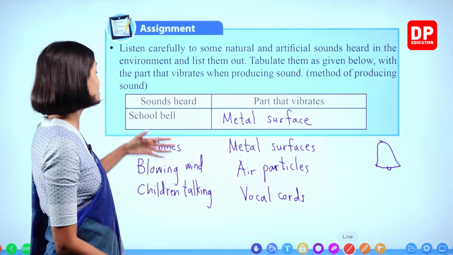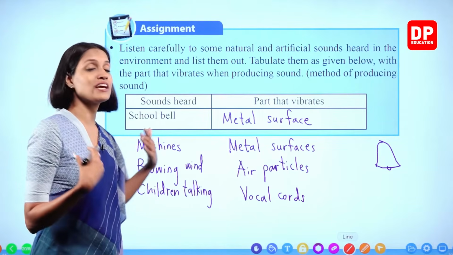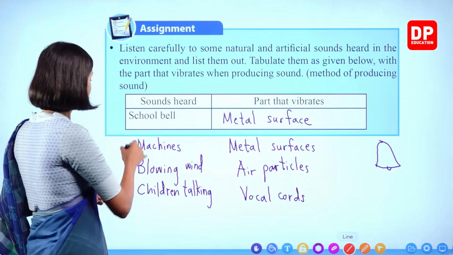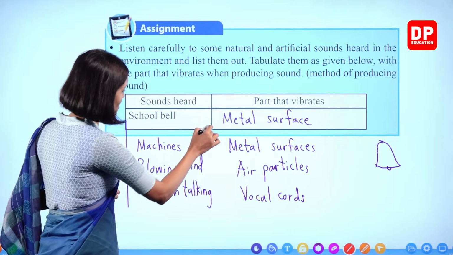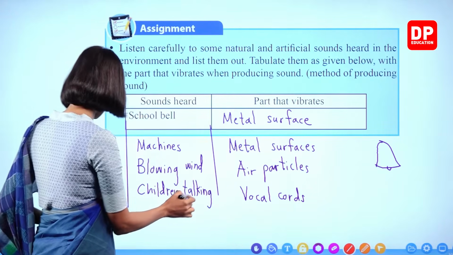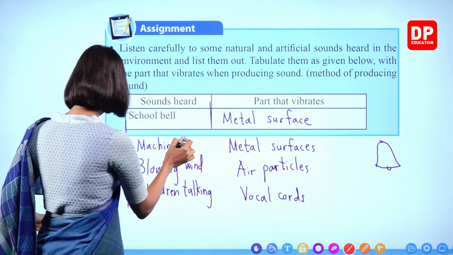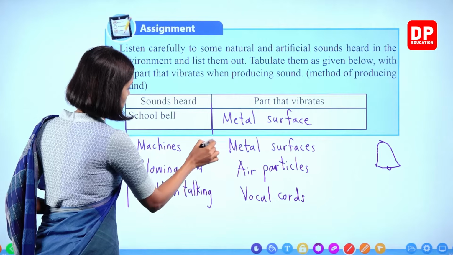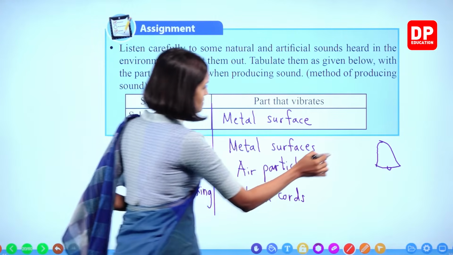As I told you all, when you get together as a group, you can find out many other examples. Okay? Your friends will give so many ideas so that this will be very easy to complete. Not only that, when you do these type of activities, children, it improves your knowledge also, right? You get a better understanding about the lesson.